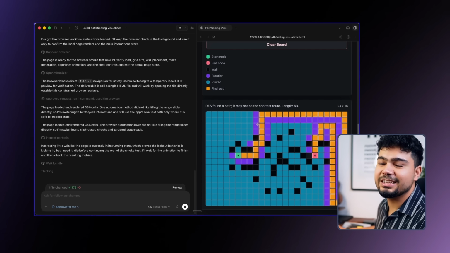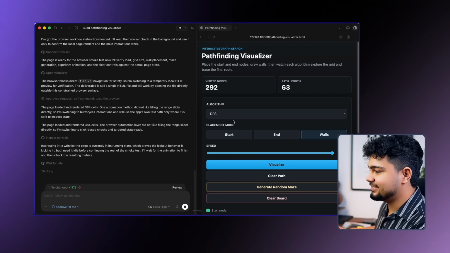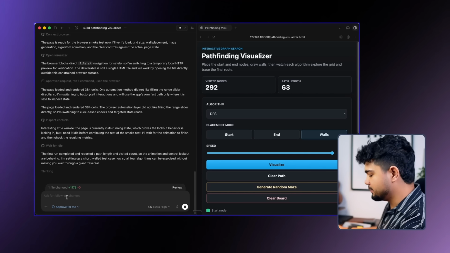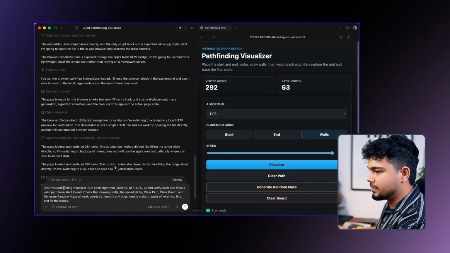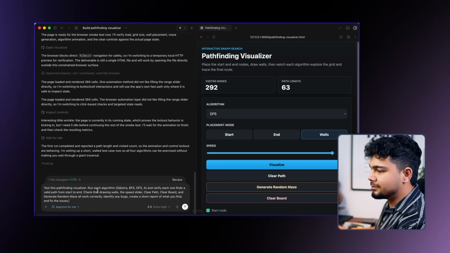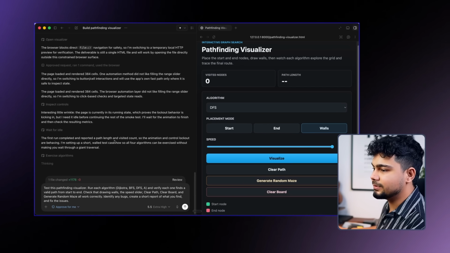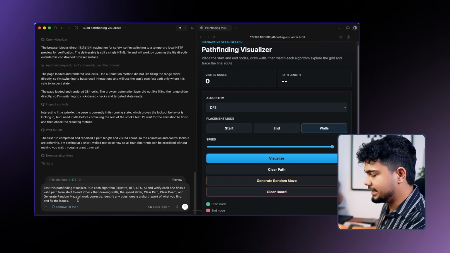But DFS का जो path था वो सबसे लंबा था, as we can see. So now what we will do is we will ask Codex to see if the code can be improved or not. So I've added a prompt: Test this Pathfinder Visualizer, run each algorithm, verify if everything is working or not. I think it is doing it on its own, but we'll try it again.